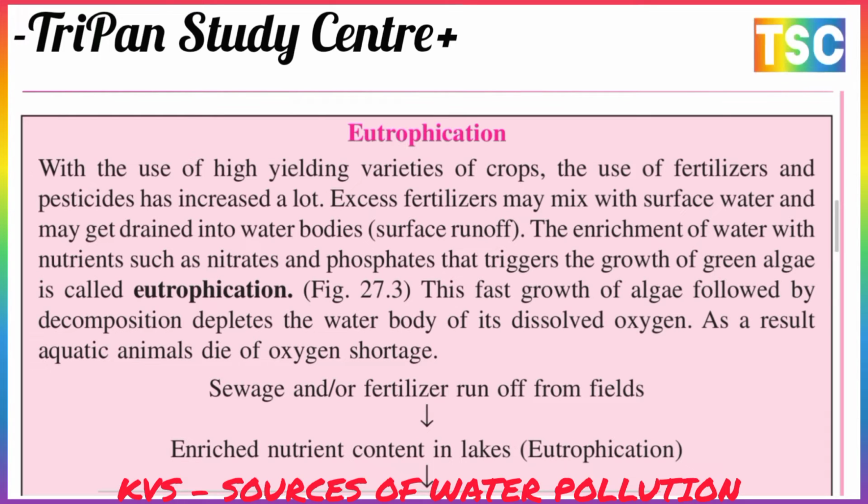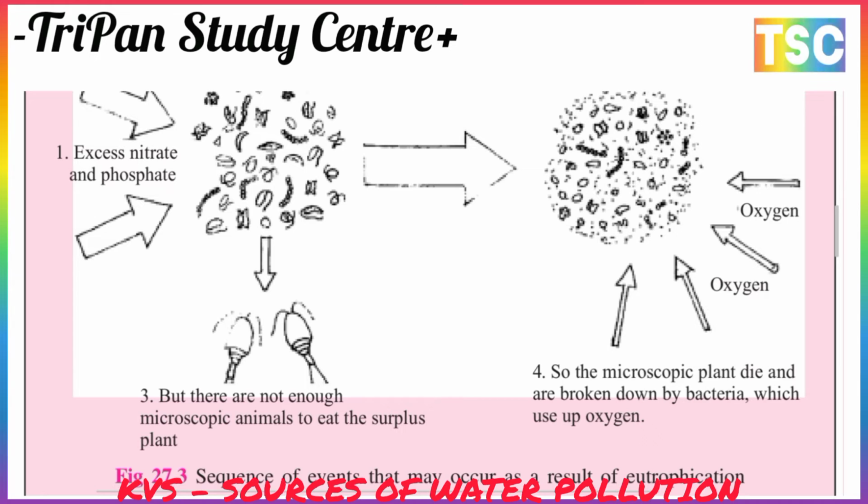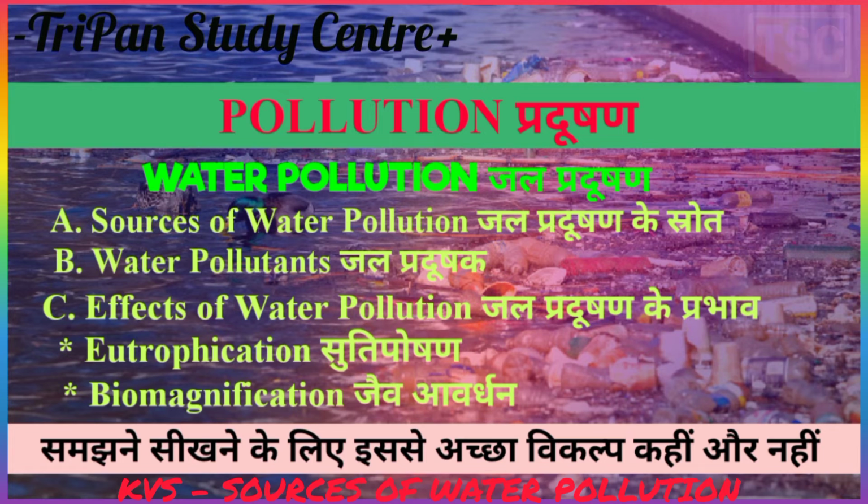Here sewage and fertilizer runoff flow from the field. The enrichment in nutrients of the lake causes eutrophication, and the algae multiply, producing algal blooms. Algae use up oxygen and begin to die and decompose, and bacteria multiply and use even more oxygen. Organisms such as fish die due to lack of oxygen. This diagram shows the sequence of events that may occur as a result of eutrophication. Many types of organisms are present here, and they need oxygen to grow. Next is biomagnification.